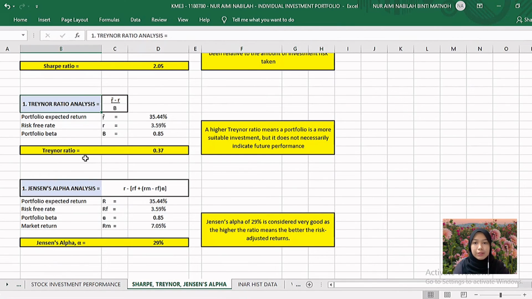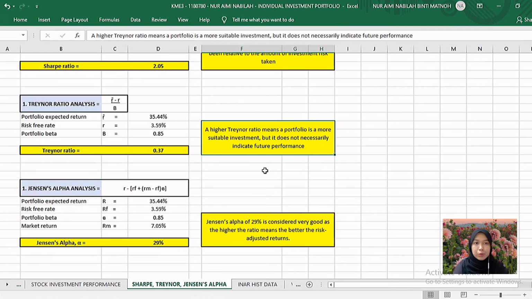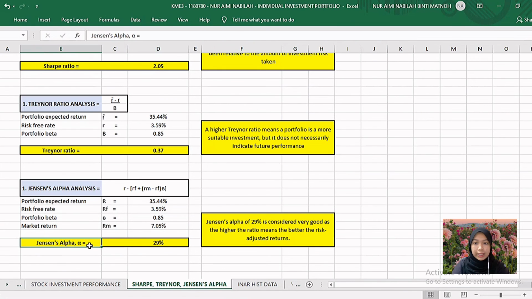Next is the Treynor ratio. It compares the portfolio risk premium to the systematic risk of the portfolio as measured by its beta, and I got a Treynor ratio of 0.37. A higher Treynor ratio means a portfolio is a more suitable investment, but it does not necessarily indicate future performance. And lastly, Jensen's alpha analysis calculates the excess return that a portfolio generates over its expected return using the CAPM. Jensen's alpha of 29% is considered very good, as the higher the ratio, the better the risk-adjusted returns.